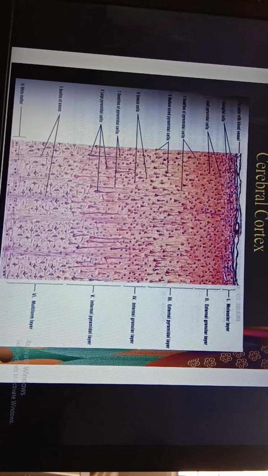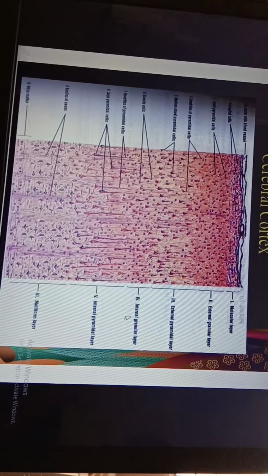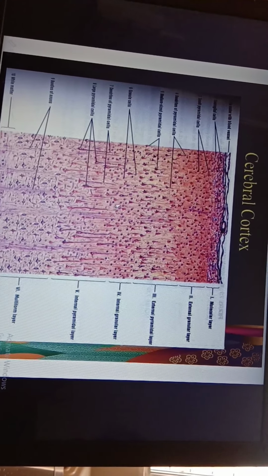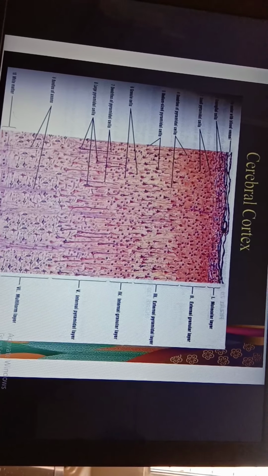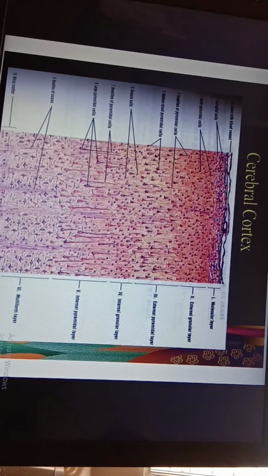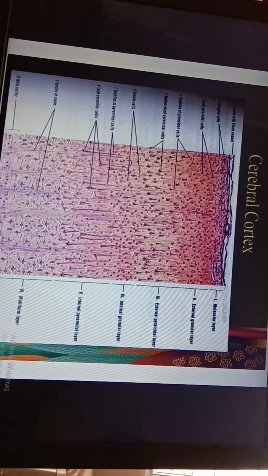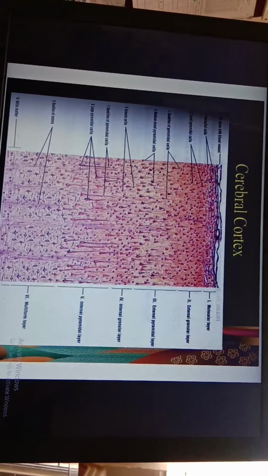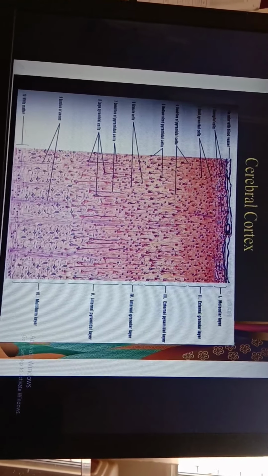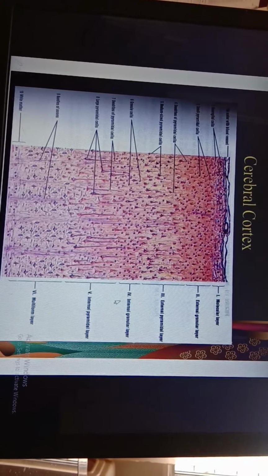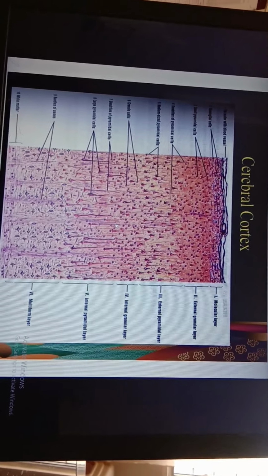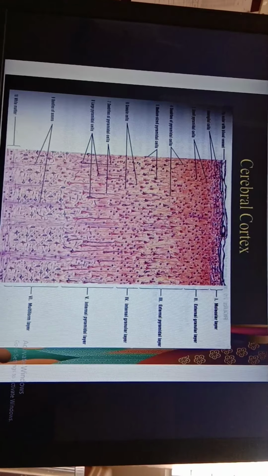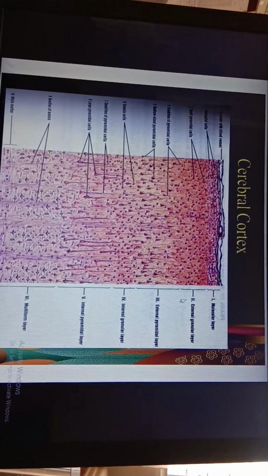The next layer is the internal granular layer, that is the fourth layer. This internal granular layer again consists of granular cells. That's why the name granular layer is given. This layer also contains horizontal types of fibers. And these granular cells are arranged more packedly, nearer to each other, as compared with the external granular layer.